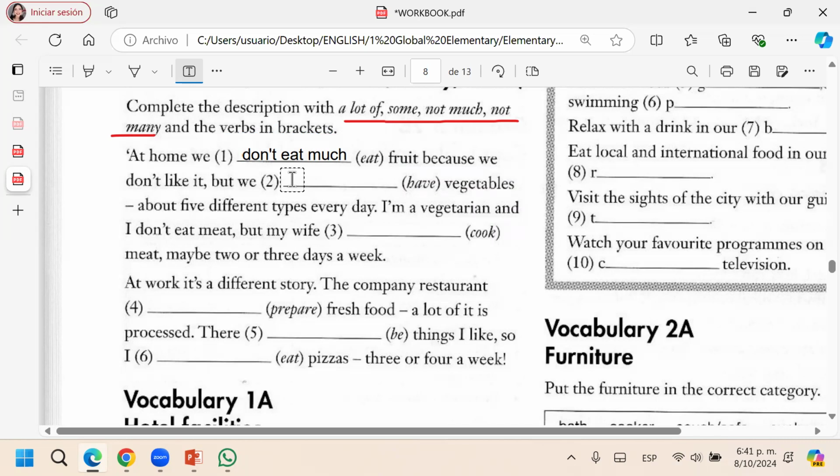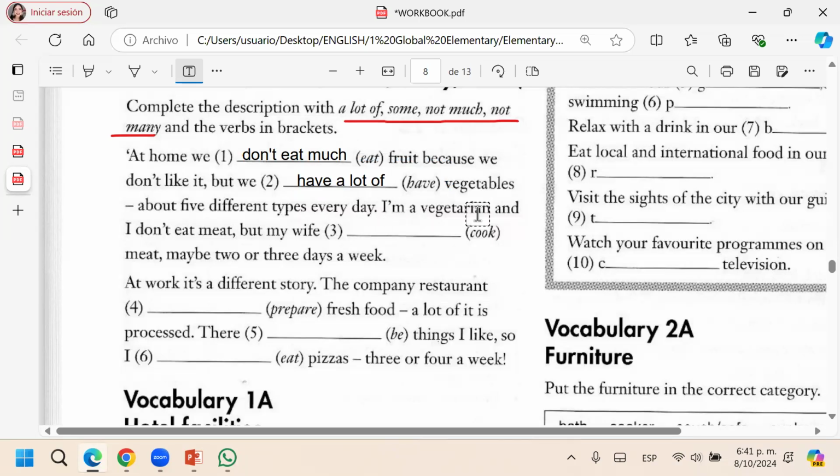We have vegetables, 5 different vegetables every day. A lot of or some? I think it's a lot of, because some is like not too much, not a lot of, in the middle. A lot of is a big quantity. We have a lot of. It's a lot of because 5 a day, 5 different types every day.